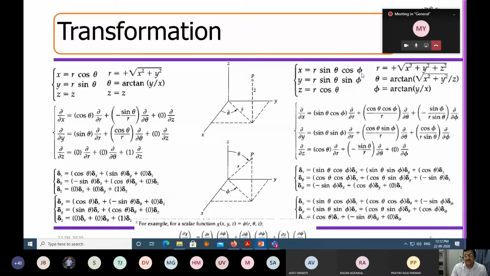And you can see that this is the mapping of XYZ into R, theta, and phi. Now if I do an inverse mapping, R will be equal to root over X square plus Y square plus Z square, theta will be equal to tan inverse root over X square plus Y square divided by Z, and phi will be equal to tan inverse Y by X. So this is the forward mapping, and this is the inverse mapping.